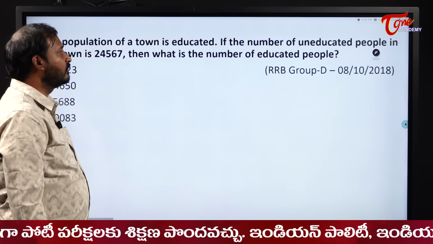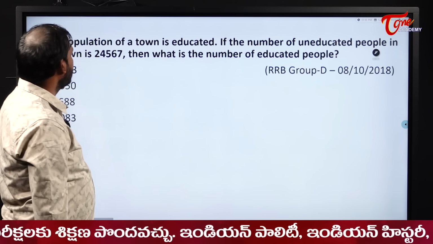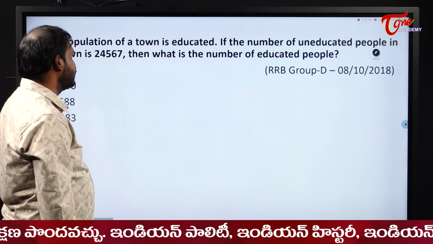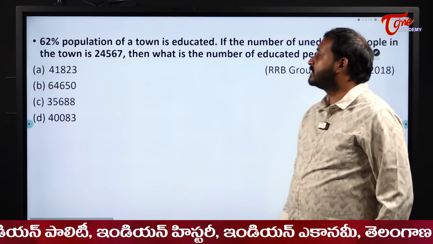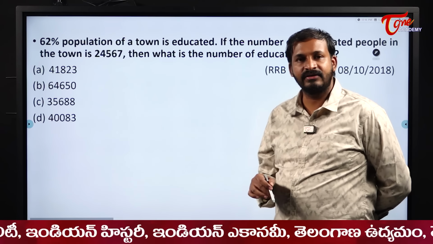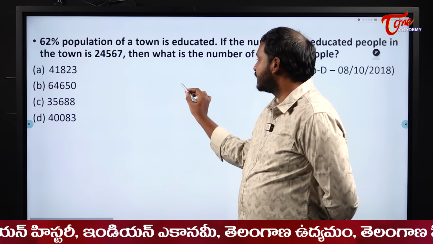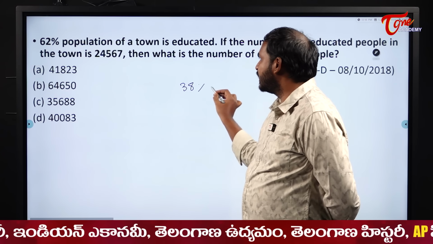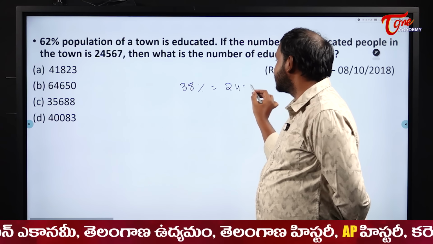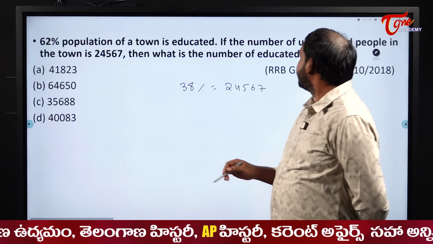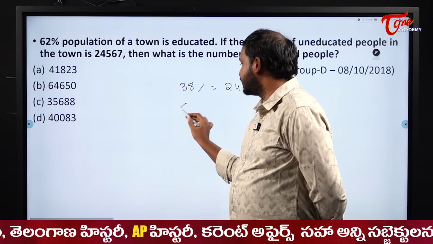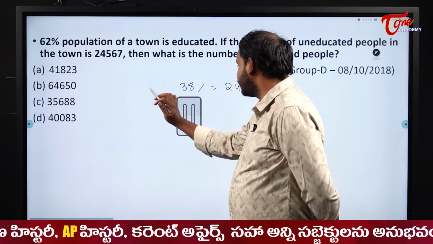62% population of a town is educated. If the number of uneducated people in the town is 2,45,677, then what is the number of educated people? Now see here students, if 62% is educated, what about uneducated people? 38%, right? So they have given us this 38% is equal to 2,45,677. And they are asking us what is the number of educated people in the town. That is, 62% is what?